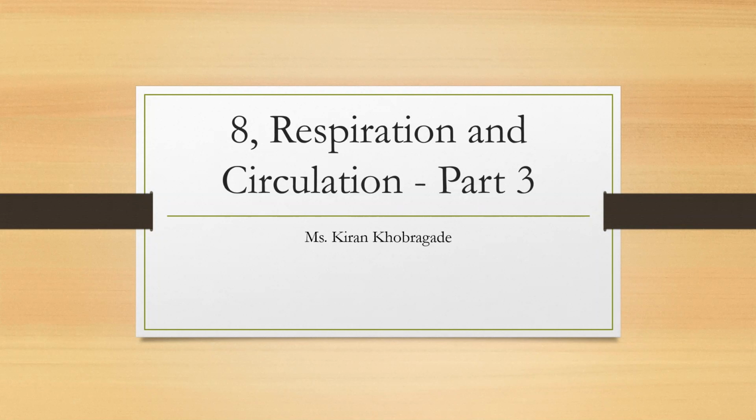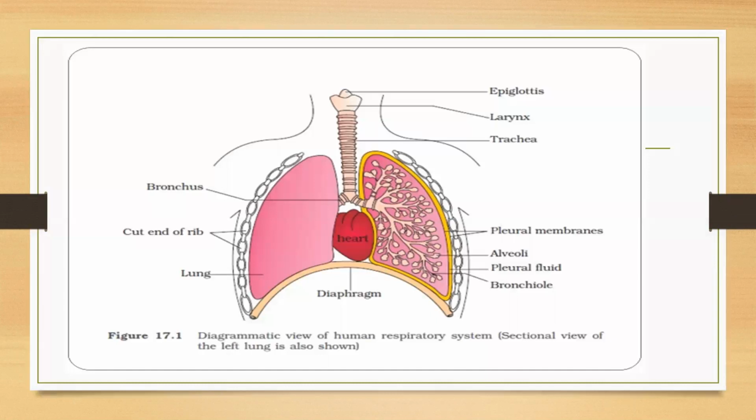Now in the previous lecture we had studied about the respiratory system of man. Let us revise that first before starting the lecture. In the last lecture we studied that the respiratory system basically consists of nostrils, nasal cavity, pharynx, larynx, trachea, bronchi, bronchioles, lungs and diaphragm. Each part performs different functions and thus helps in gaseous exchange.